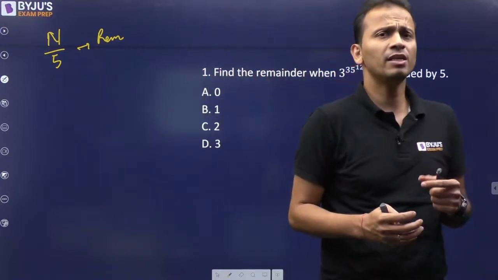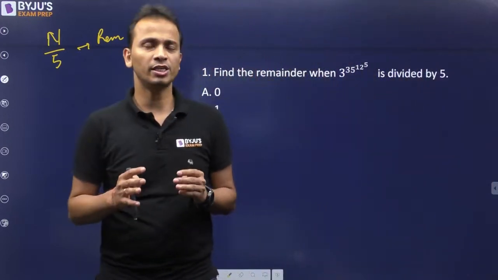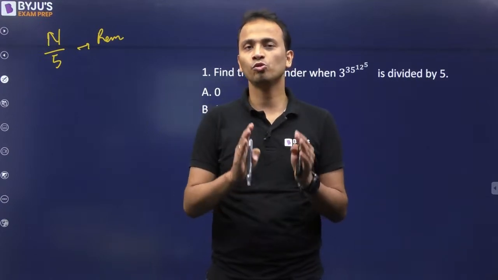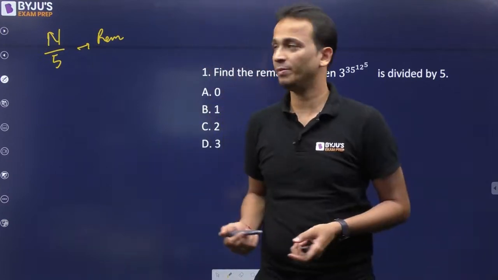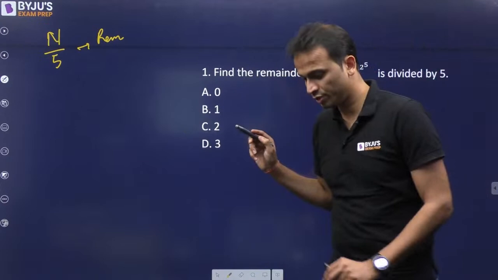So, if we are dividing the number by 5 or by 10, then if I get to know the unit digit, it is sufficient to find out the remainder. So the unit digit will decide the remainder. So let's say the unit digit of this number,